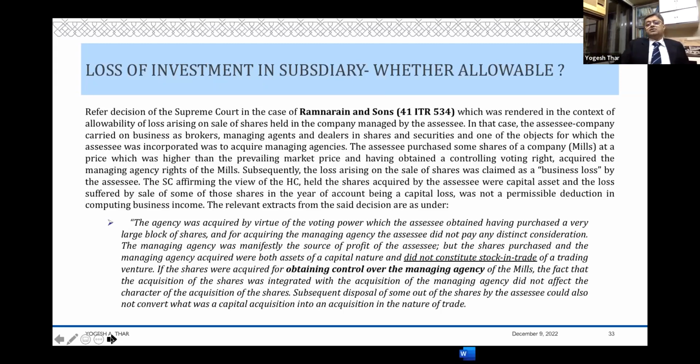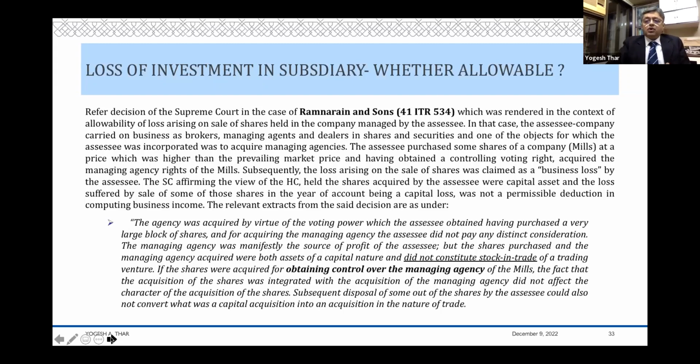In those good old days, there used to be managing agents of the company, which system, of course, is now not there for the last 5 decades, maybe more than that. So I acquired the shares of a company to acquire a managing agency, and that managing agency is going to give me a regular revenue. And therefore the assessee over there probably argued that the loss arising out of sale of those shares is a business loss. The Supreme Court said, no, boss, you acquired these shares to acquire control over this company.